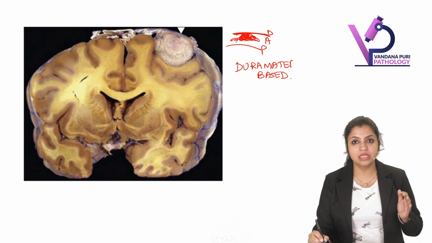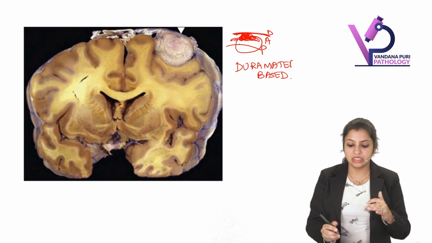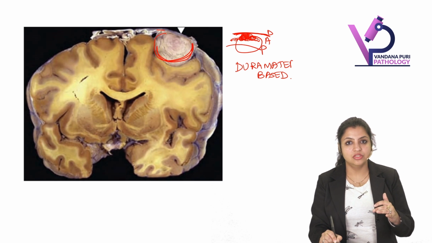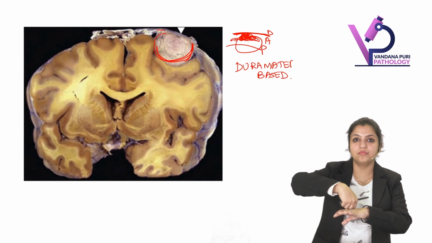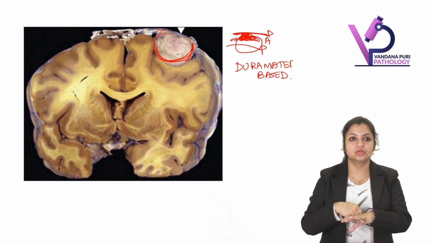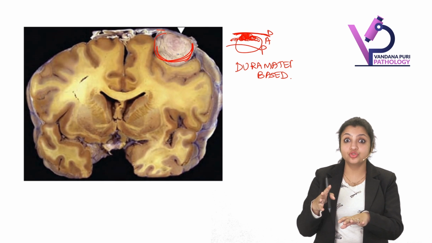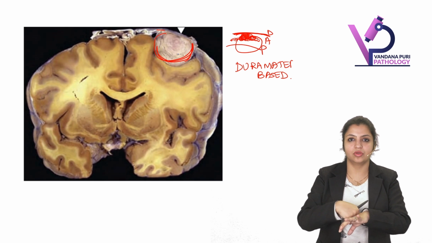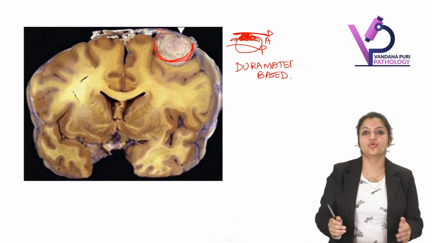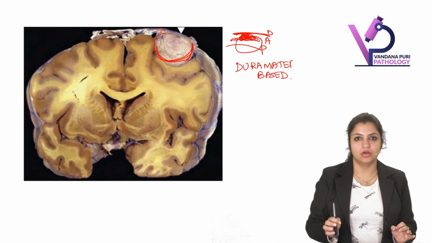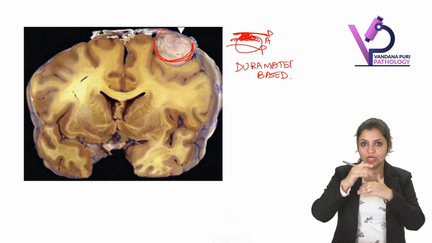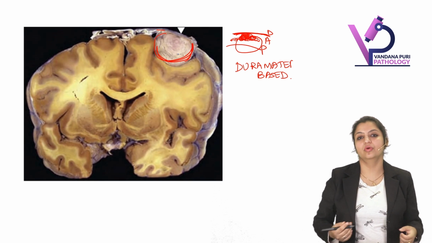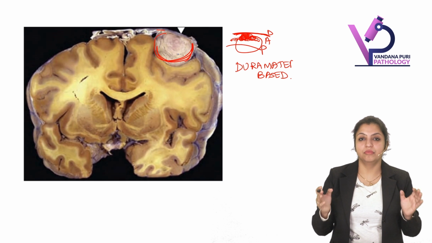Now because it is growing like this, what will happen? The dura mater is preserved and it's growing like this, so it will start pressing upon the brain. In the classical type, it does not infiltrate into the brain, but it presses on the brain. So that is the typical gross image of meningioma. It starts from the dura, the dura is there, and it grows and presses on the brain below.